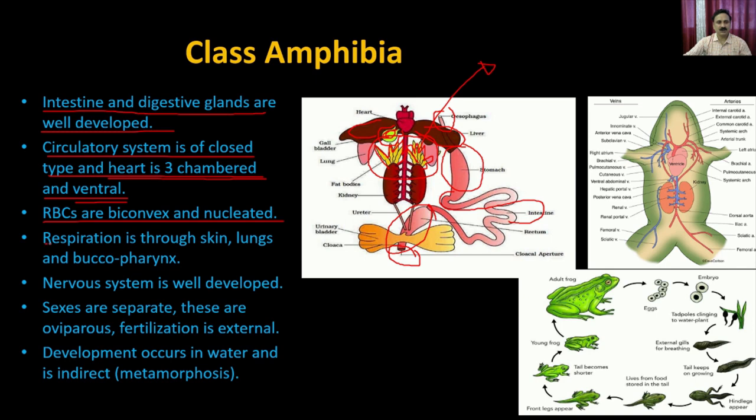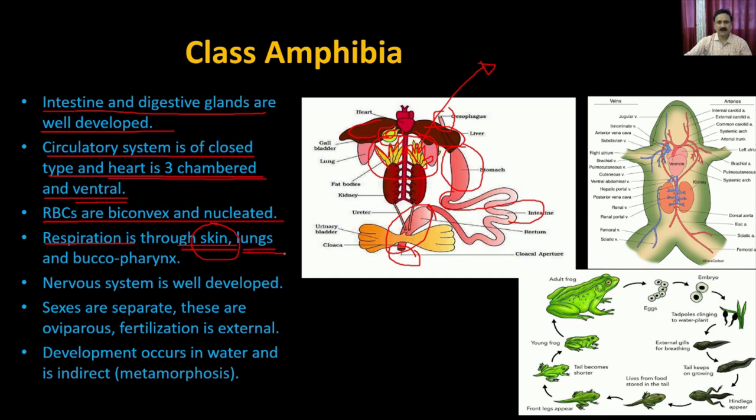The respiration is through skin. If you remember, we were discussing the mucous membrane. The skin has a very large quantity of mucous membrane, and it contains different types of glands that secrete a large quantity of mucus, and that mucus dissolves the atmospheric oxygen, and that's how it helps in respiration.